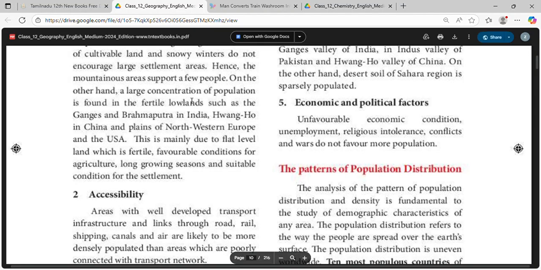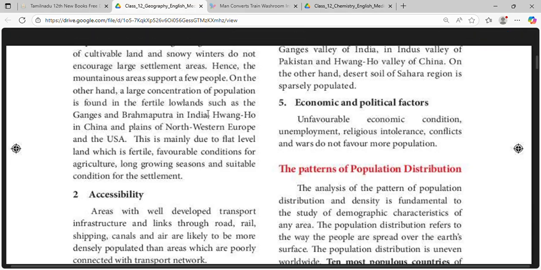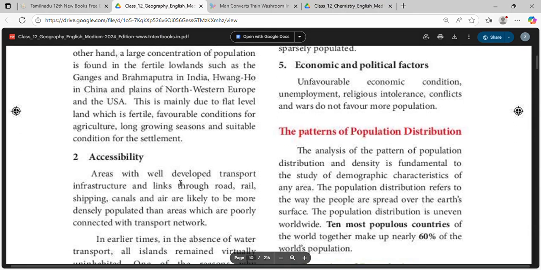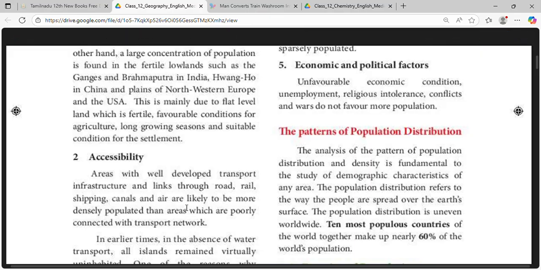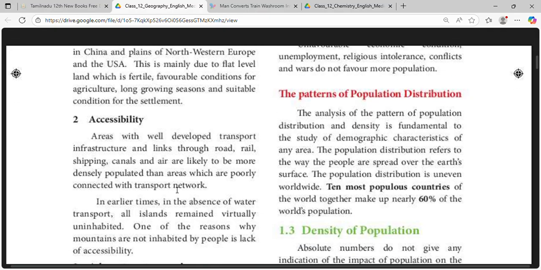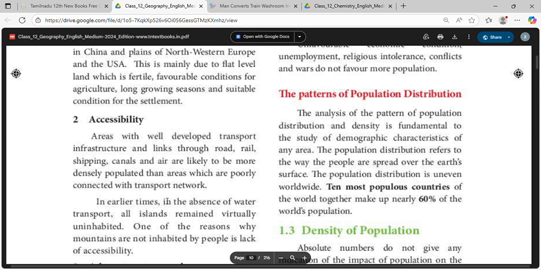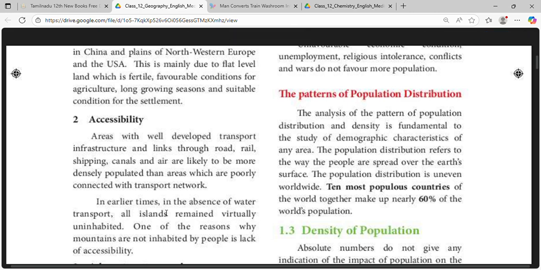On the other hand, a large concentration of population is found in the fertile lowlands such as the Ganges and Brahmaputra, Guangzhou in China, and the plains of northeastern Europe and USA. This is mainly due to flat level land which is fertile, favorable conditions for agriculture, a long growing season, and suitable conditions for settlement. Areas with well developed transport infrastructure and links through road, rail, canals, and air are likely to be more densely populated than areas which are poorly connected to the transport network.